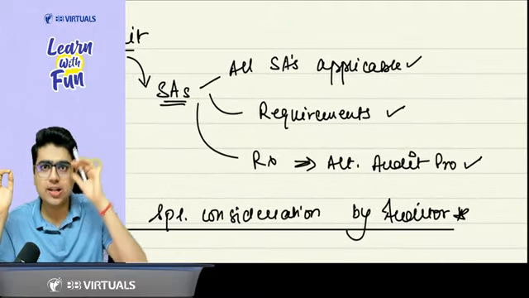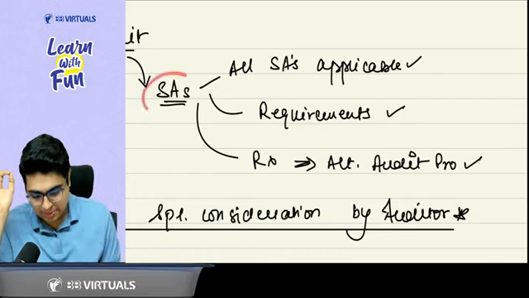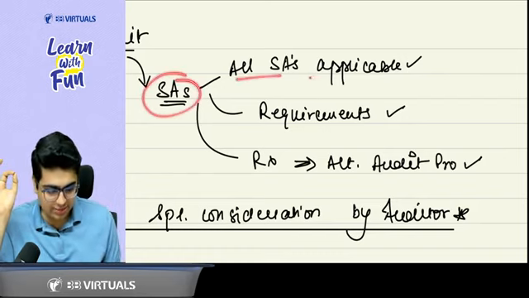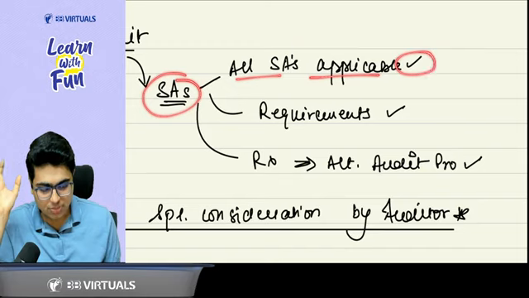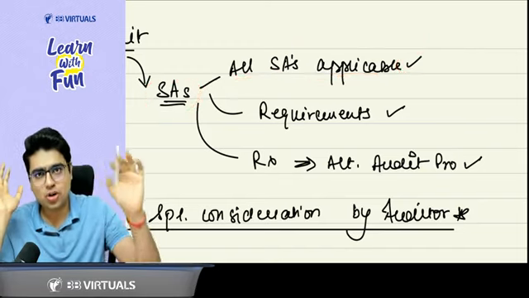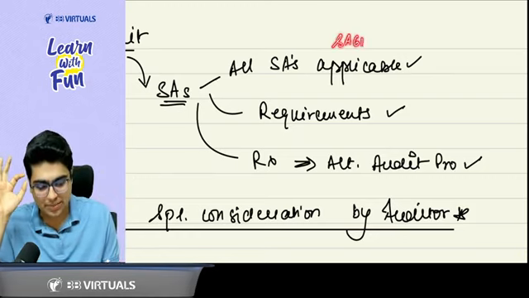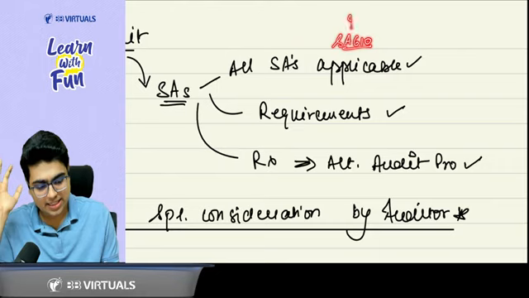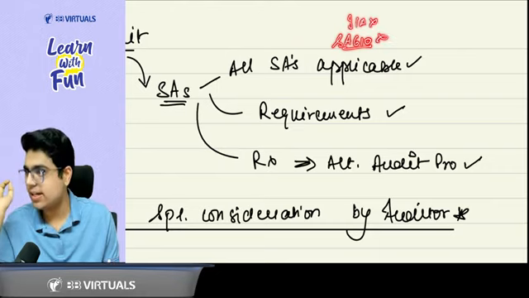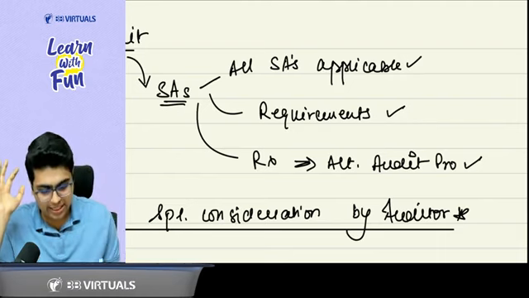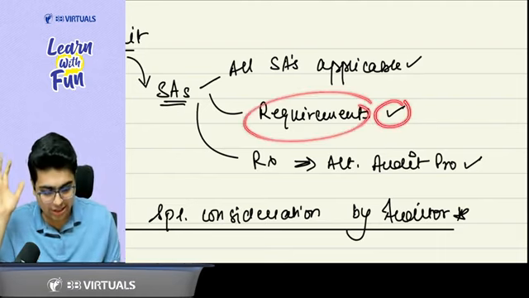Now coming to the next part, planning and performing the audit. In this, first of all, let's revise the basics. As per standards on auditing, all the standards which are applicable to the entity should be complied with. You should follow all the standards which are applicable. Got it, sir? If a standard is not applicable, let's say SA 610, there is no internal auditor, so SA 610 is not applicable. Don't need to follow it. Then you need to follow all the relevant requirements.